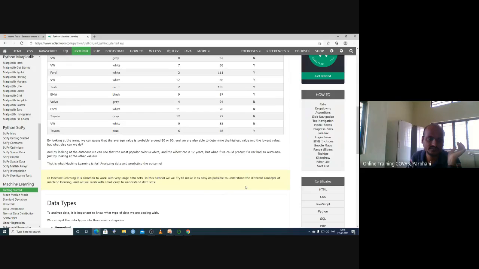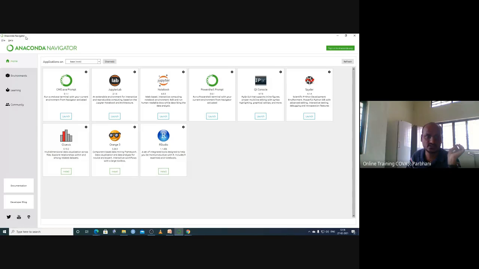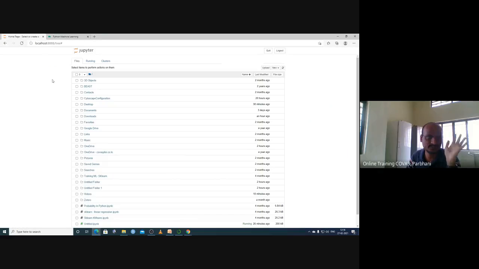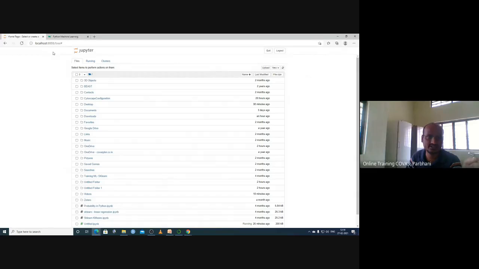We have this Anaconda Navigator. If you install Anaconda Navigator and launch the notebook, this notebook will allow us to write the Python code. A page like this will open. If you open Anaconda on your computer and launch it, this window will open.